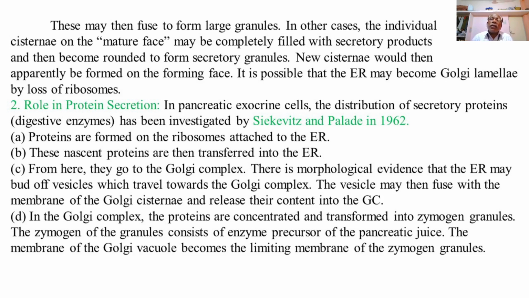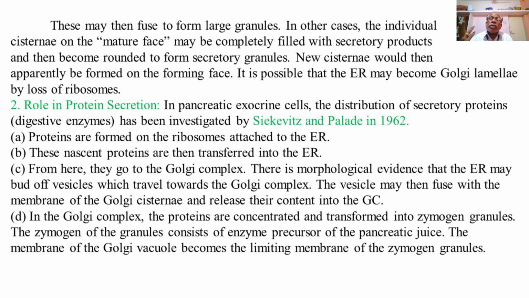It is also possible that the ER membranes or lamellae may become Golgi lamellae by the loss of ribosomes of the rough endoplasmic reticulum. Along the inner surface close to the nuclear membrane, the rough endoplasmic reticulum possesses dotted granules of ribosomes on the surface, then follows a smooth ER without ribosomes, and then come transition vesicles or tubules of the endoplasmic reticulum, which are supposed to combine to form the cisternae or lamellae of the Golgi bodies.